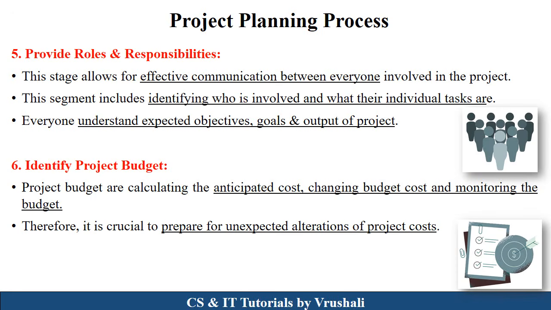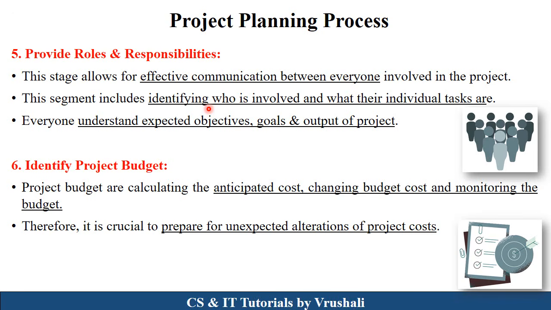The next process is provide roles and responsibilities. Basically there are different stakeholders included in a particular project, so each and every person has a particular role. For example, designer, developer, tester, project manager, and support engineer. So there is effective communication between everyone.